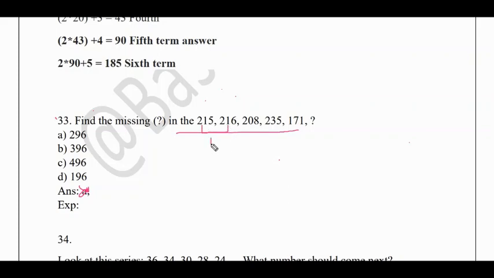So here the difference is 1. Here the difference is -8. Okay, here the difference is plus 27. Here the difference is minus 64. So after seeing this, you will get an idea.